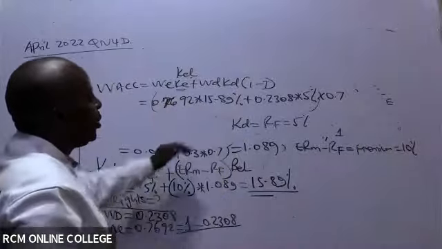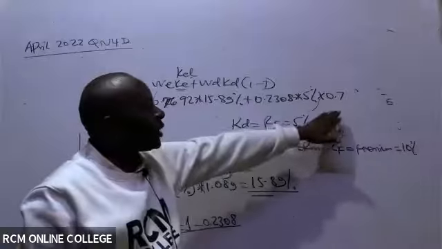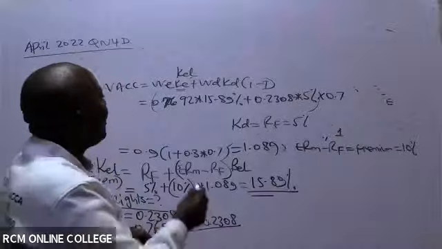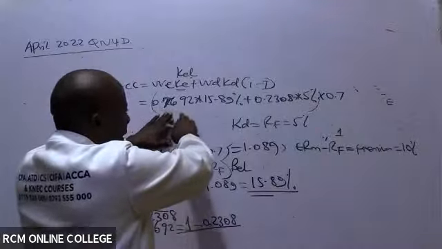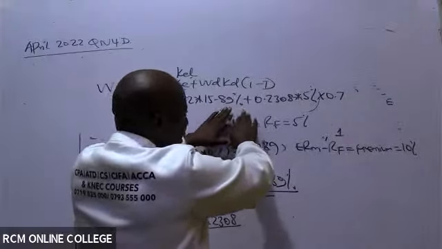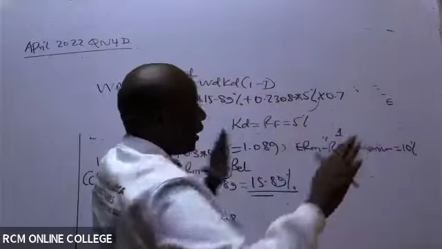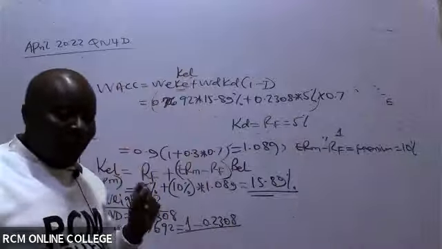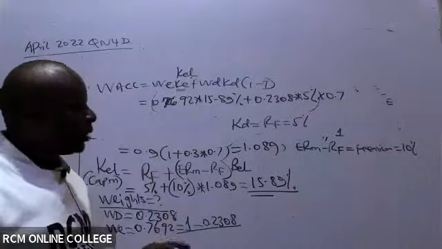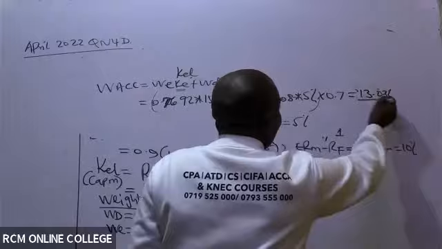Remember BODMAS, you're first of all supposed to multiply. You can do this multiplication aside, and then you add the two numbers. The other option, ladies and gentlemen, is to simply follow this on your calculator. You say 0.7692 times 15.89%. Don't put equals anywhere, plus 0.2308 times 5% times 0.7, and then you say equals at the end of the day. Then you'll get the correct answer. The calculator is not the problem; it is you who is not following BODMAS. If you follow BODMAS very well, then you will be okay. So I'm being told that the answer here is 13.03%.